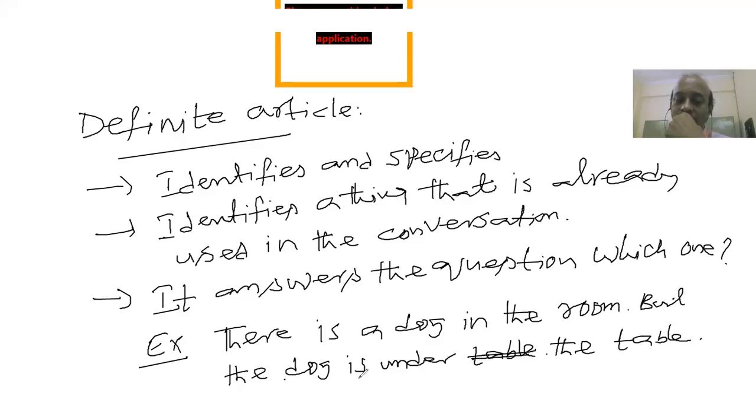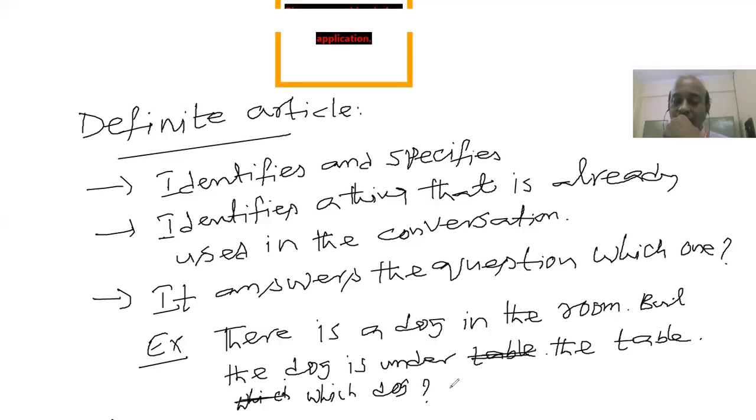Now it answers the question, which one? For example, I will ask you the question, which dog is under the table? What do you say? When I ask you the question, which dog, right? You said the dog, but the dog is under the table. So I'm asking the question, which dog, right? How do you answer now? Here we use the definite article to answer questions like which one, right?